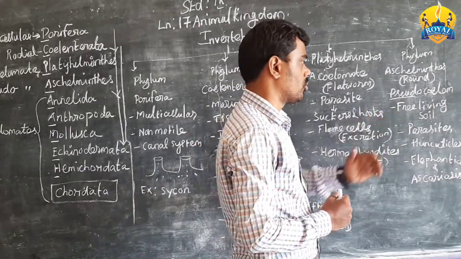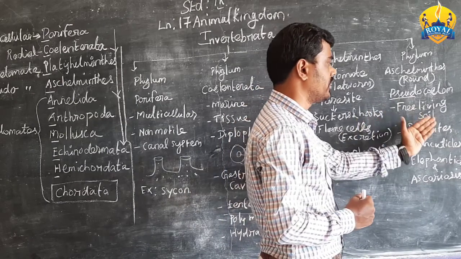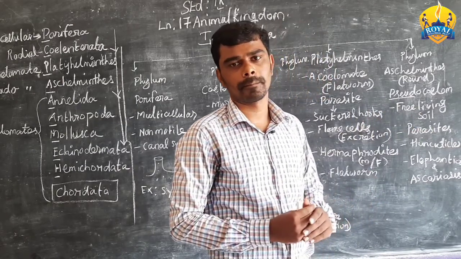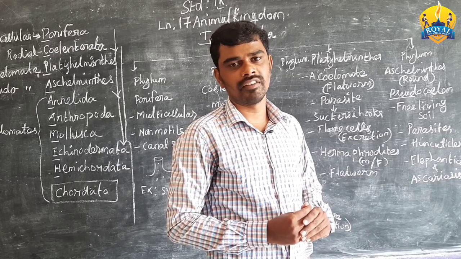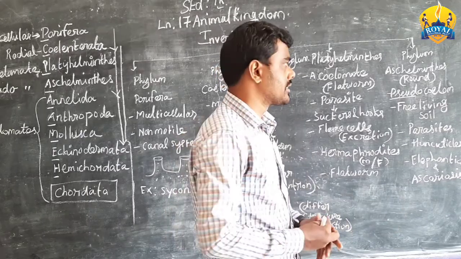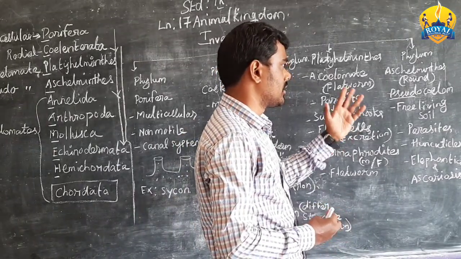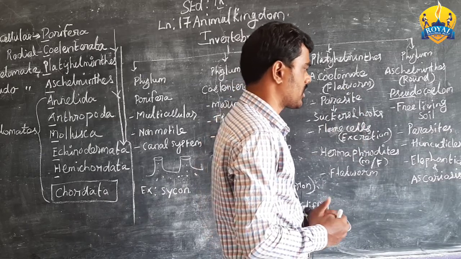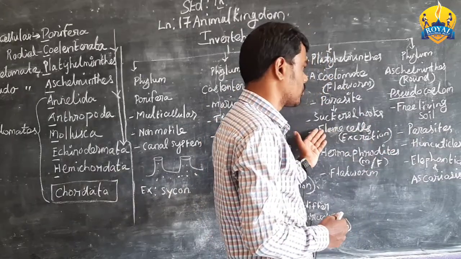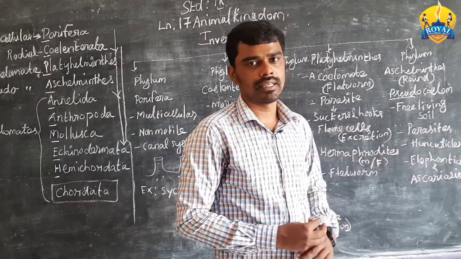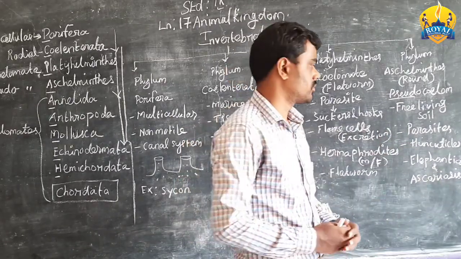Then next, free living in soil. A soil living organism is free living in soil form, which is known as phylum Aschelminthes, roundworms. And parasitic, we know very well, before that I told you, they suck the energy from the host organism.